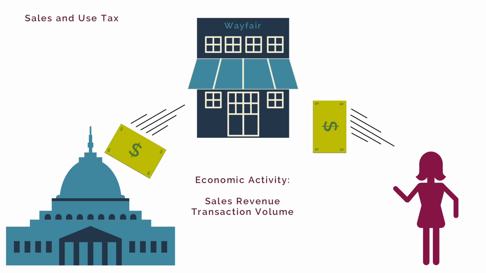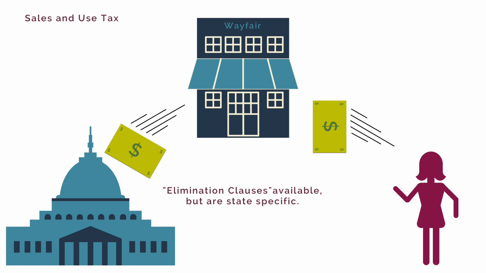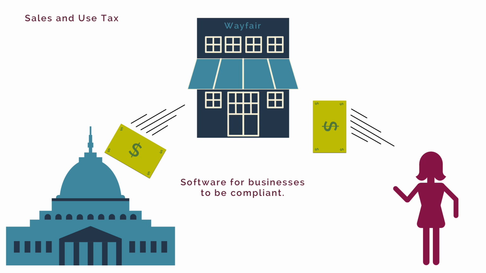South Dakota blazed the trail, and now other states are following close behind by voting in new sales tax laws that allow them to tax remote sales, which is why you may have noticed that Amazon and other online retailers have added sales tax to your purchases. Luckily for small businesses, most states have an elimination clause that does not put an undue burden on small businesses. Also, there are some amazing companies out there that are writing software programs to help businesses be compliant across the nation.